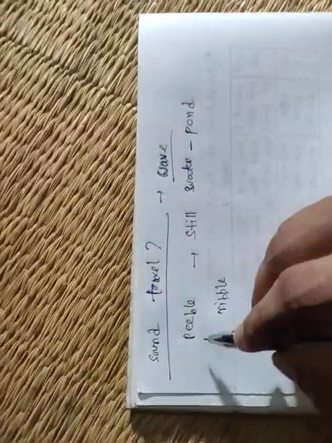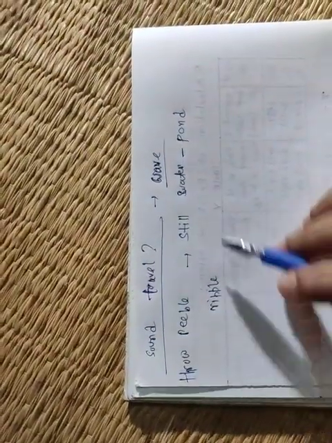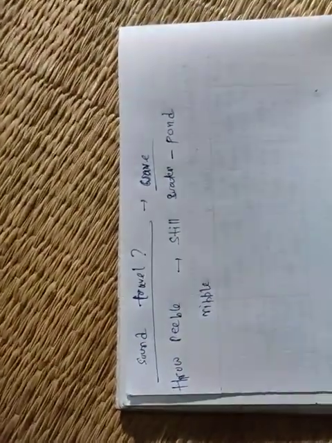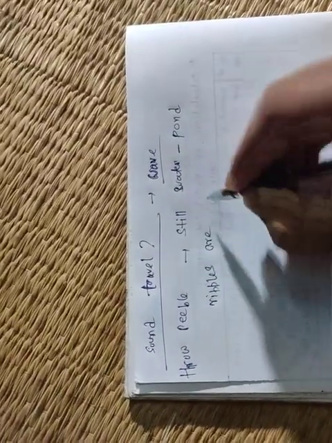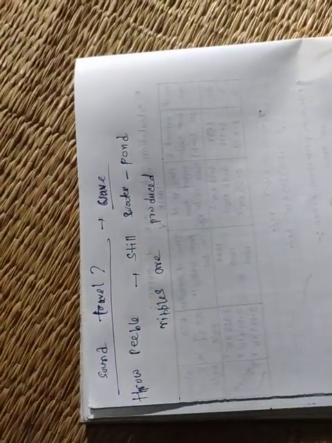So if you throw a pebble in the still water of the pond, then what happens? Ripples are produced. So this is the form of a wave. These ripples are the wave actually.